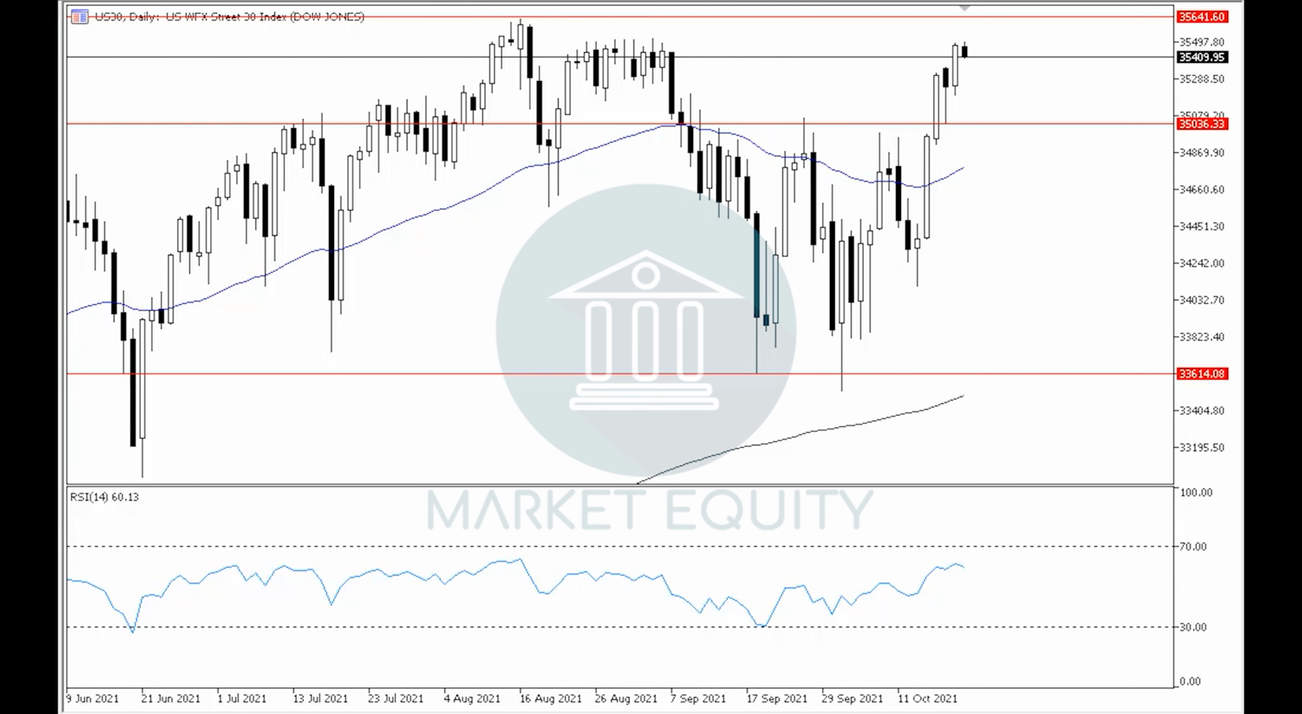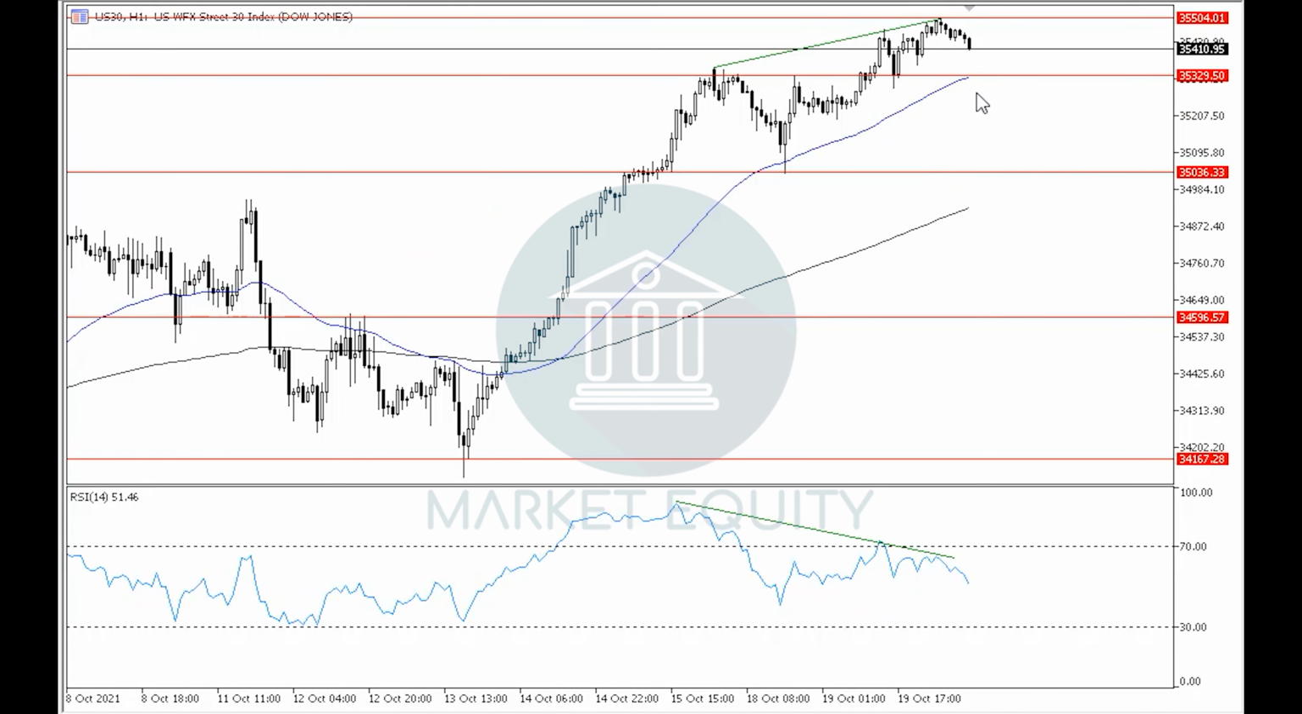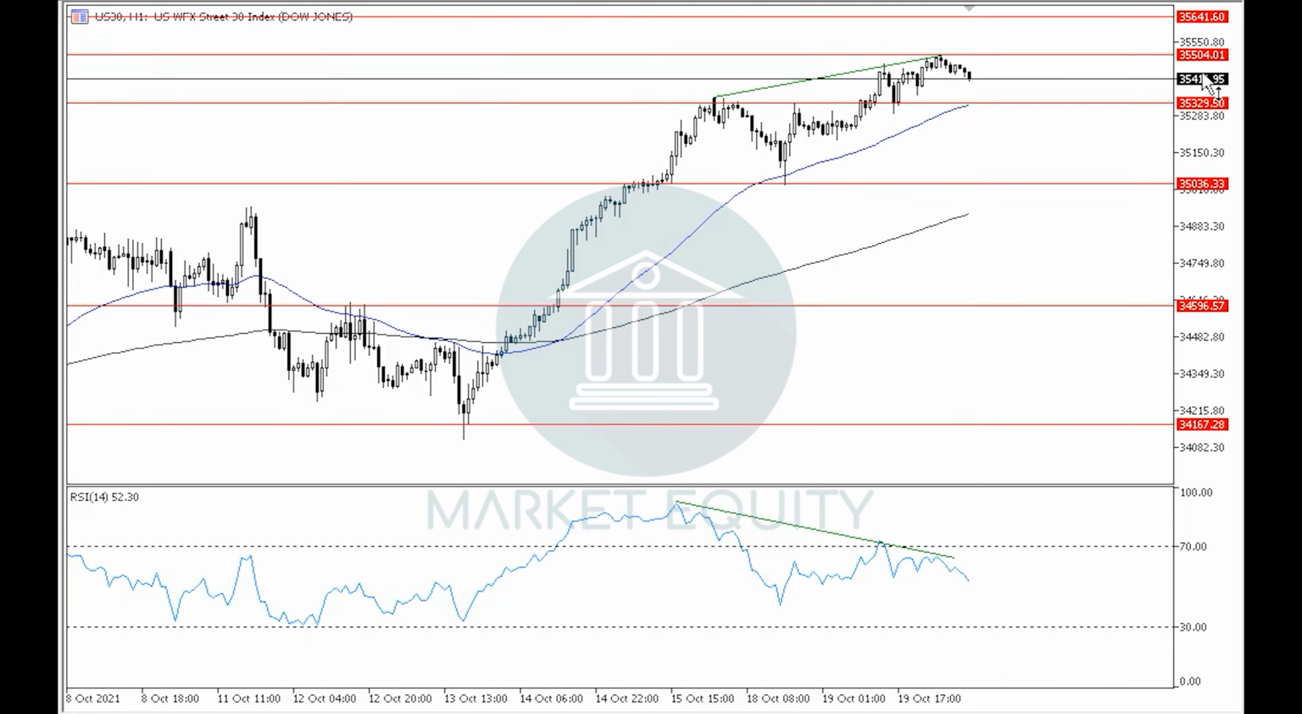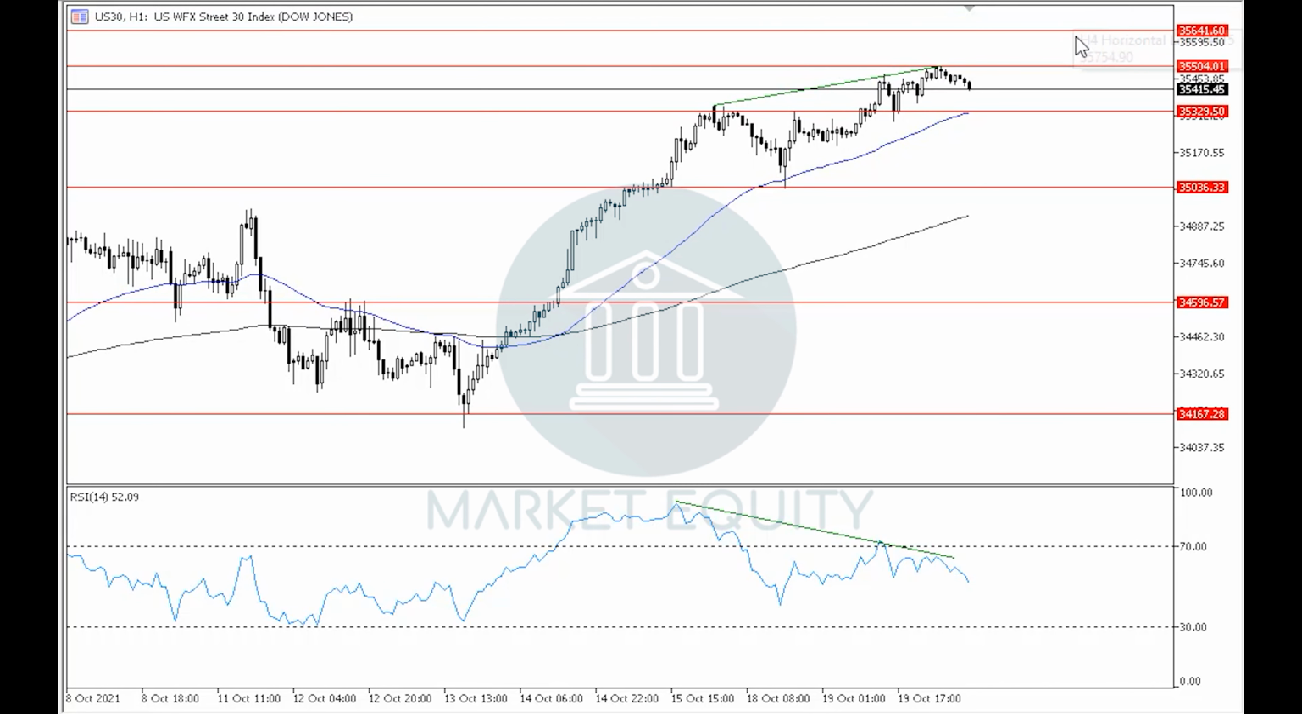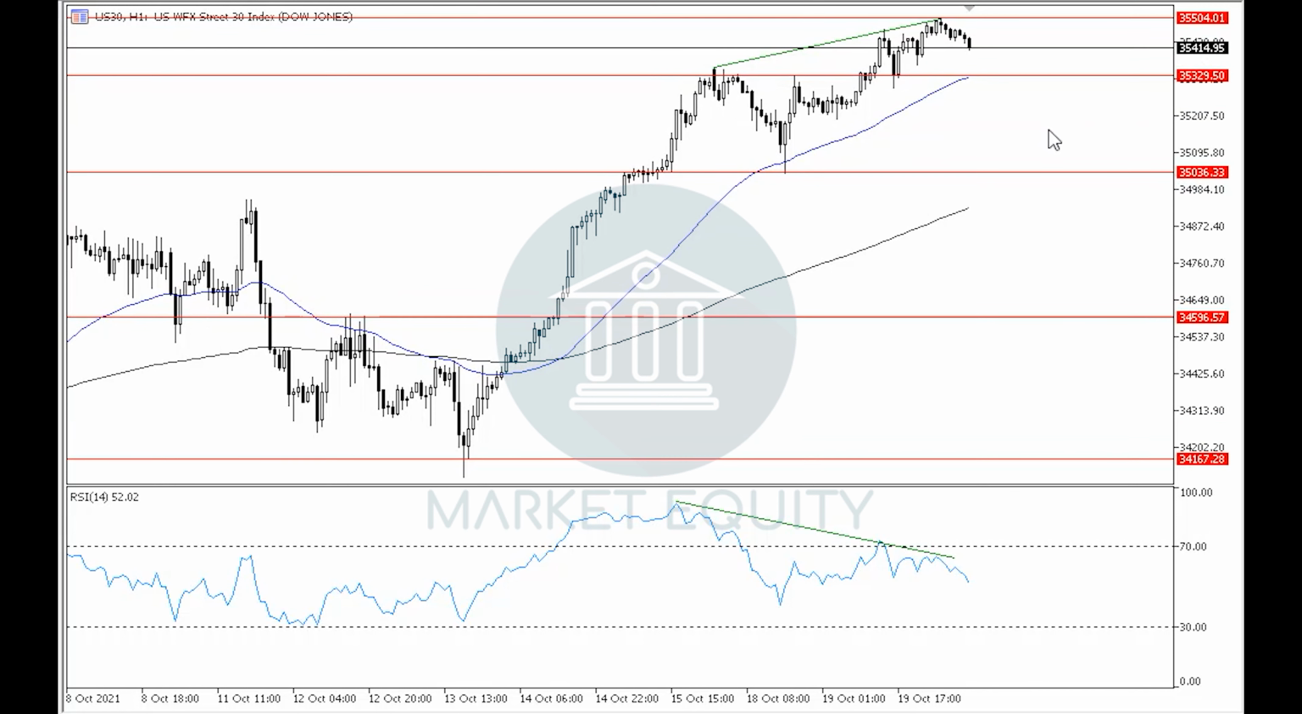Let's move to the 1-hour time frame, where we can see that the index recently rebounded downwards off of around level 35,500, which resembles a horizontal resistance level for the index in the 1-hour time frame, in order to correct towards around level 35,330, which resembles a horizontal support level for the index in the 1-hour time frame, which, by rebounding upwards off of it, will support the continuity of the uptrend in the 1-hour time frame, as well as the targeting of around level 35,500 once again, then around level 35,640 as primary targets in the current uptrend.